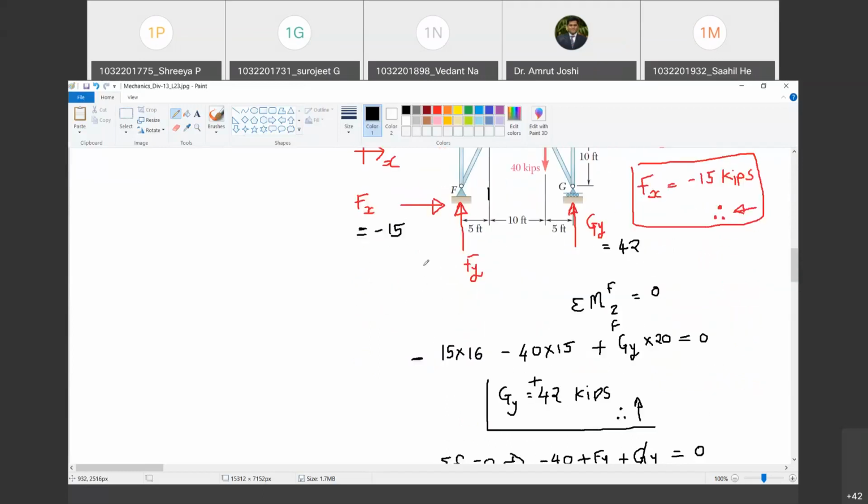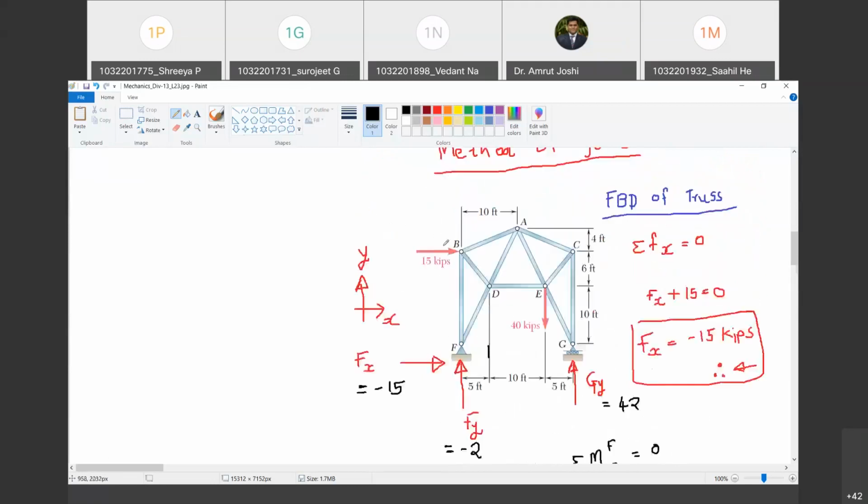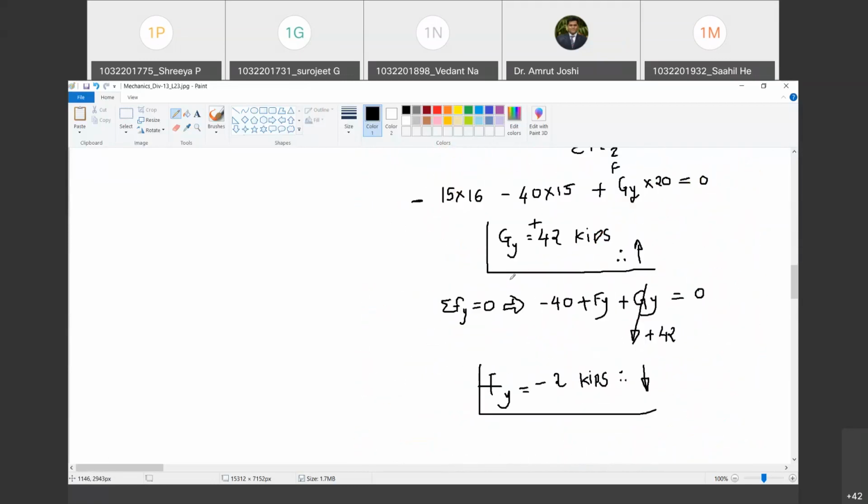Yes, sir. So minus 2. एक बार ये cross verify करना, Gy 42 आ रहा है कि नहीं? Just once again cross verify. Yes, sir. Done? Yes, sir. Just a moment. Yes, sir. It's 42. Okay. So we have found out all the reactions. This is the first step that we do in method of joints. Happy?